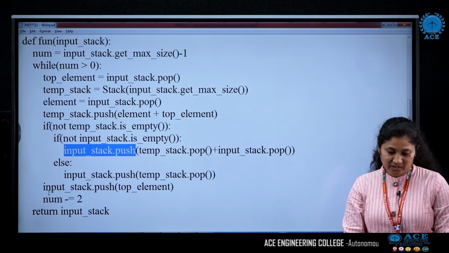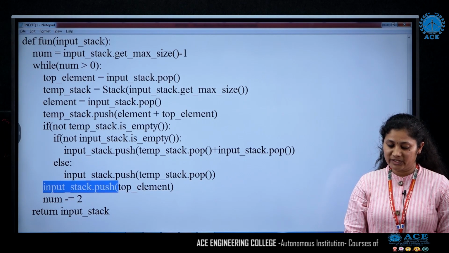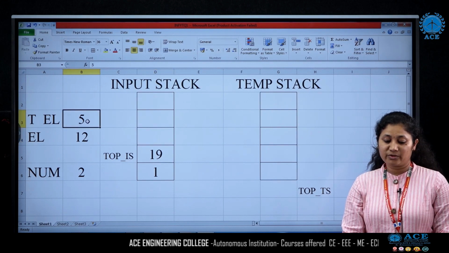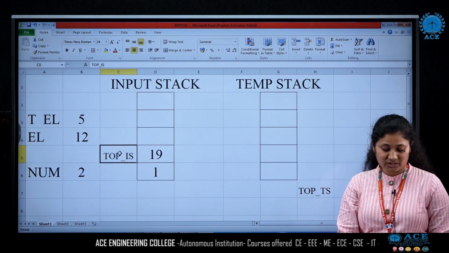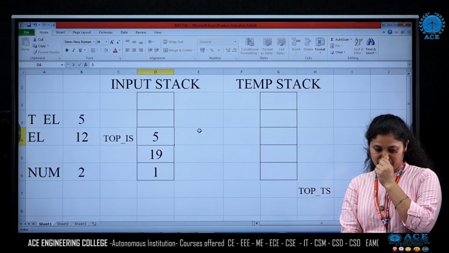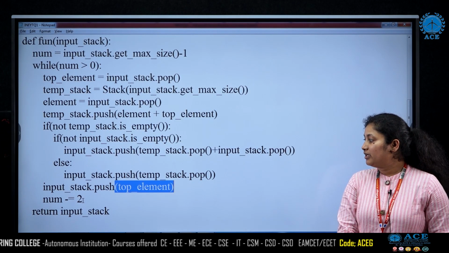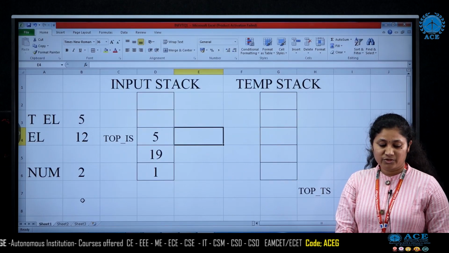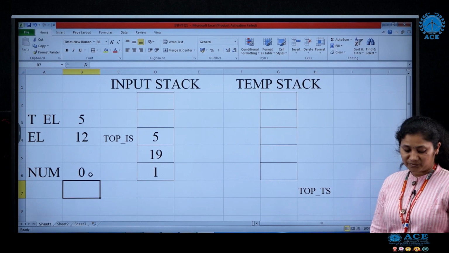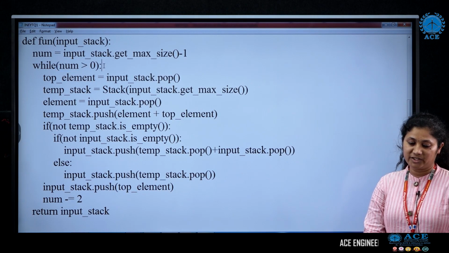Now at the end of this condition we have one more push statement. We push whatever is in top element. In top element we have 5, so we push that 5 to the input stack. Increment the value of top, push 5. Then we have number equals number minus 2, decrementing the value by 2. If I decrement the value by 2, what is stored in num? We have 0. Now 0 greater than 0, the condition fails.